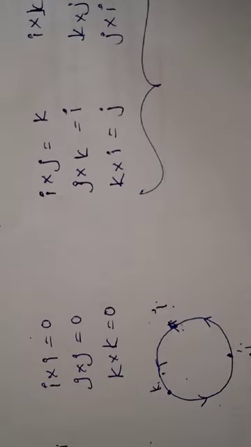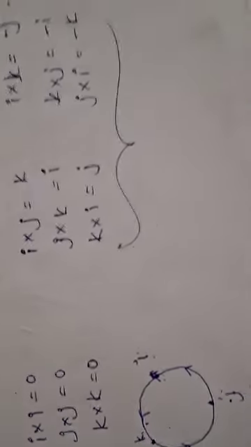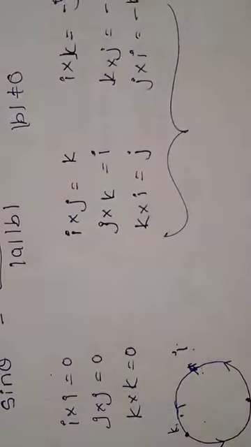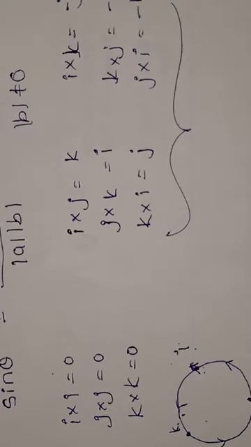We have to keep remembering these properties. If these properties are remembered, then the next step will be very easy.